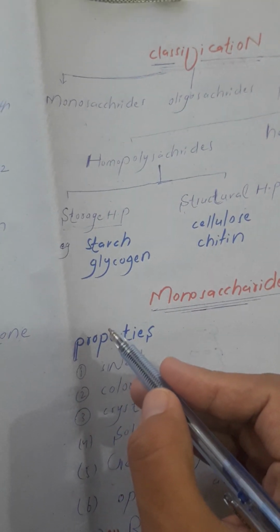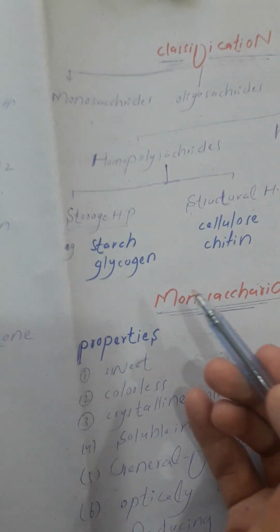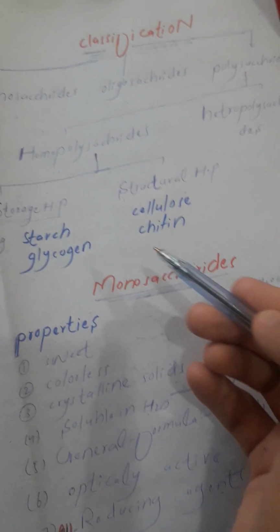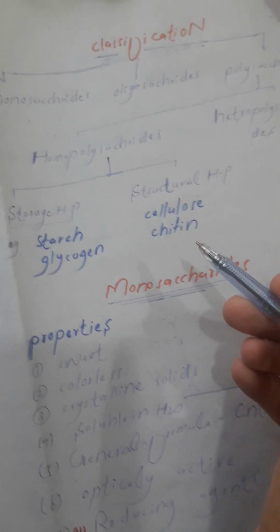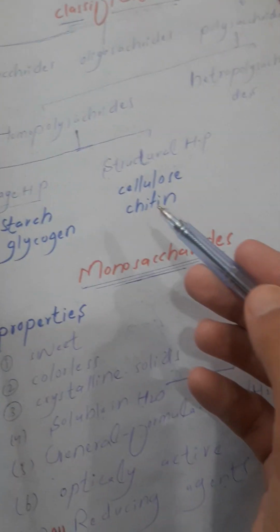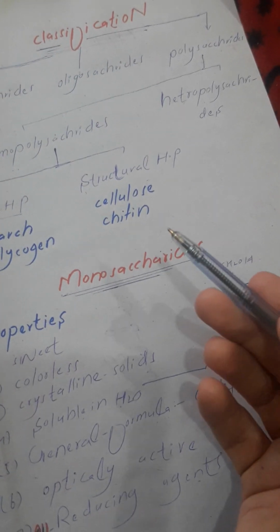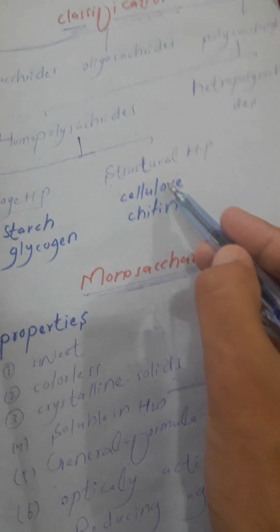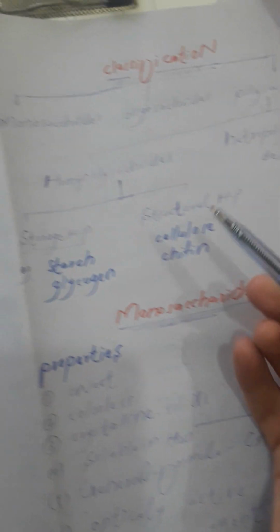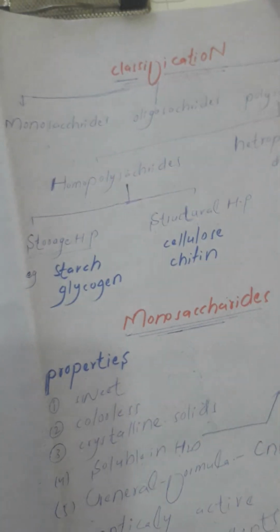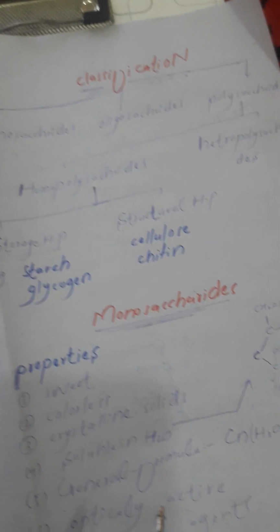Storage homopolysaccharides are stored in the body, like starch and glycogen. Structural homopolysaccharides form a structure, like cellulose forming the cell wall, and chitin also forming the cell wall in fungi. So cellulose and chitin are structural homopolysaccharides, and starch and glycogen are storage homopolysaccharides.